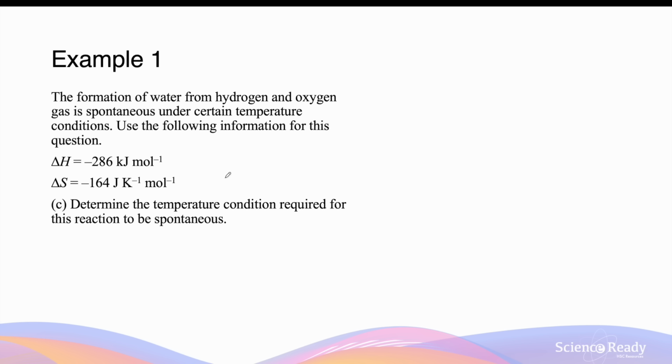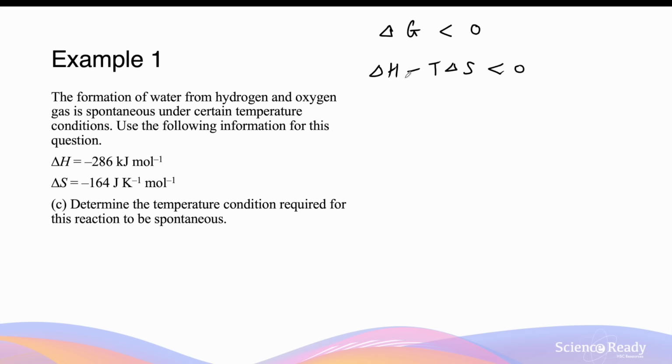Now, in the third part of this question, determine the temperature condition required for this reaction to be spontaneous. So we want to determine for what temperature values will the Gibbs free energy be less than 0. So the Gibbs free energy is delta H minus T times delta S. We want it to be less than 0. Now, we need to make an assumption here, assuming that the delta H and the delta S values are the same for other temperatures, which may not be the case for this reaction. But this is just to convey an idea that you can use this equation as well